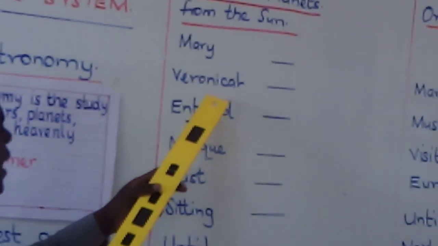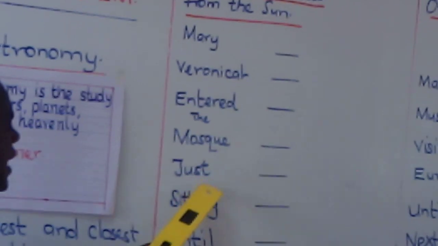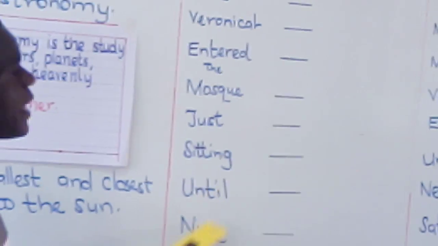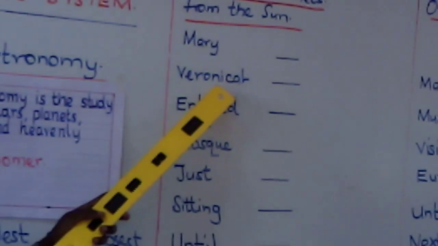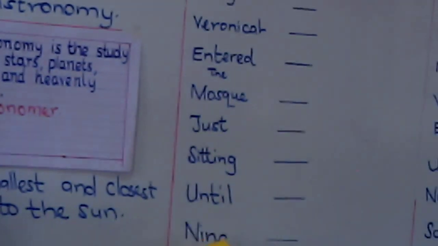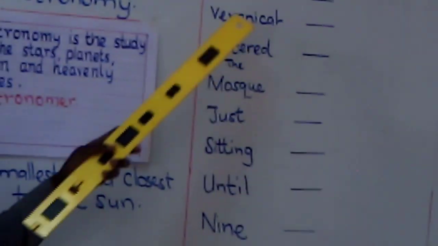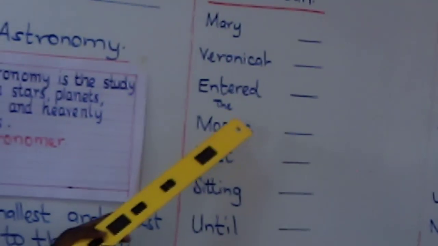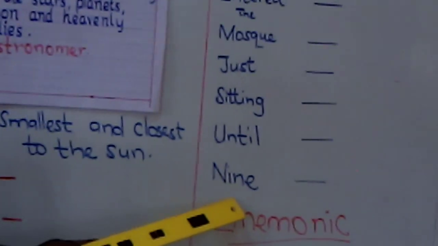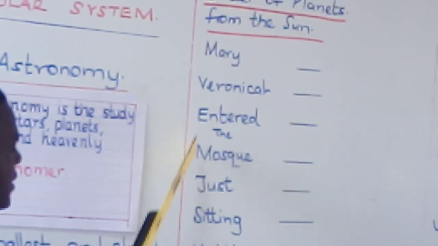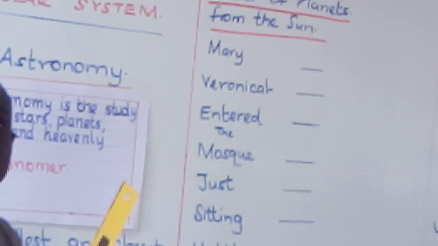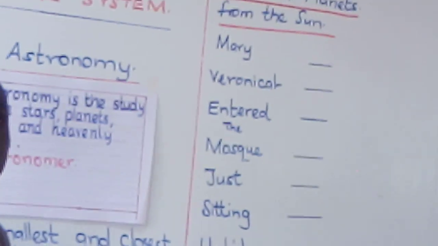Mary Veronica entered the mosque just sitting until 9. Can I repeat? Mary Veronica entered the mosque just sitting until 9. The first letters of this sentence I have just written here represent the names of the planets.